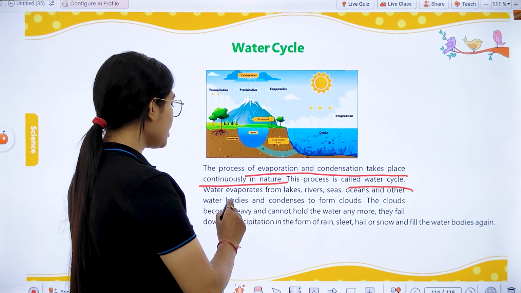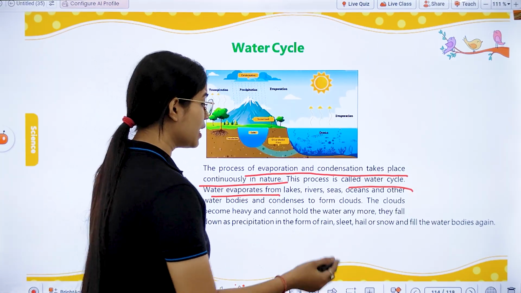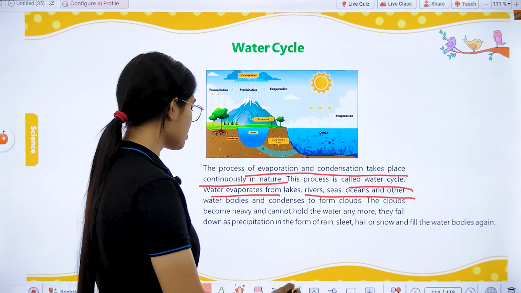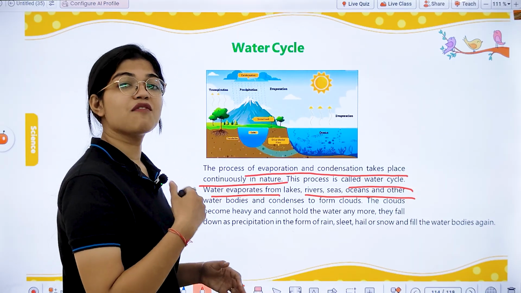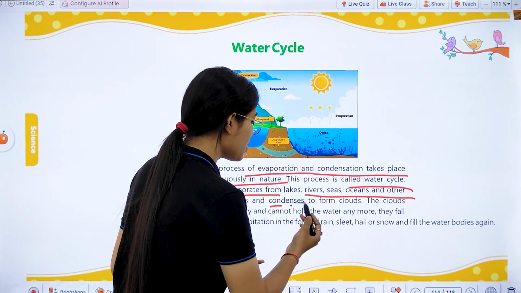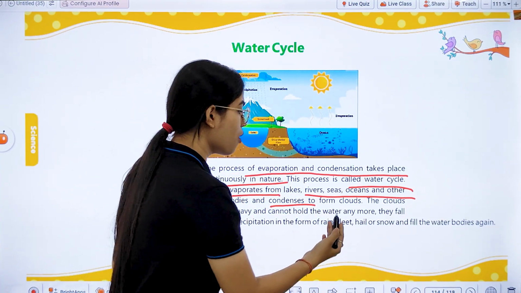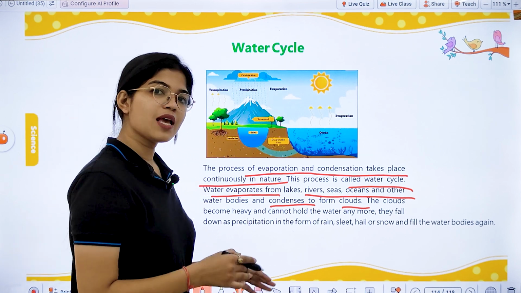Okay, the water present in different water bodies like lakes, rivers, seas and oceans evaporates due to the heat of the sun, and then when it reaches a higher altitude, it condenses to form what? Clouds. Same procedure.